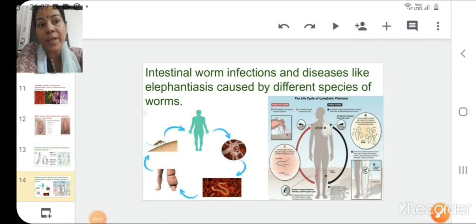Intestinal worm infections and diseases like elephantiasis are caused by different species of worms. In this particular disease, one of the legs of the patient becomes swollen. The leg is swollen and it looks like an elephant's leg. That is why this disease name is like this. And in this also, the causative agent is a microorganism, Wuchereria. Here also it is a host specific disease, and here a vector is also involved.